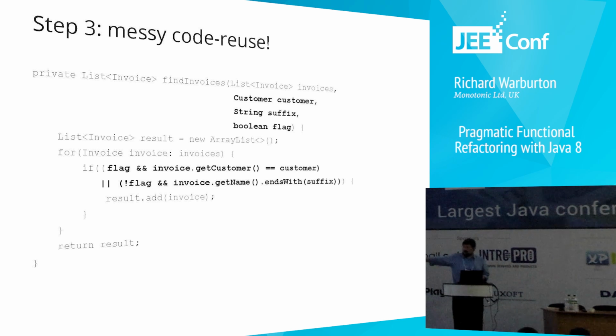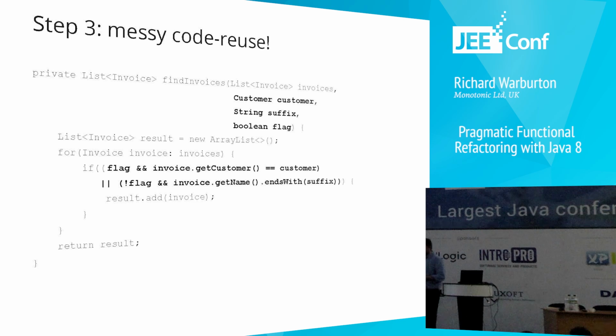Now, I'm not recommending you write code like this, but a naive attempt to reuse that kind of code may involve writing something like this, some kind of flag to say, are we checking for the type of customer, or are we checking for that property on the name? Who likes code that looks like this? No one. This is terrible, right? Fantastic, we're all on the same page.